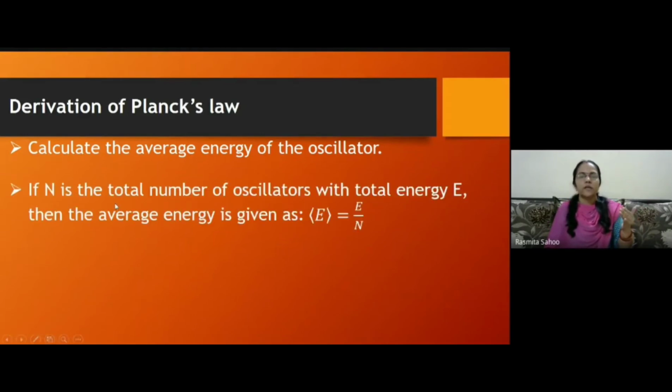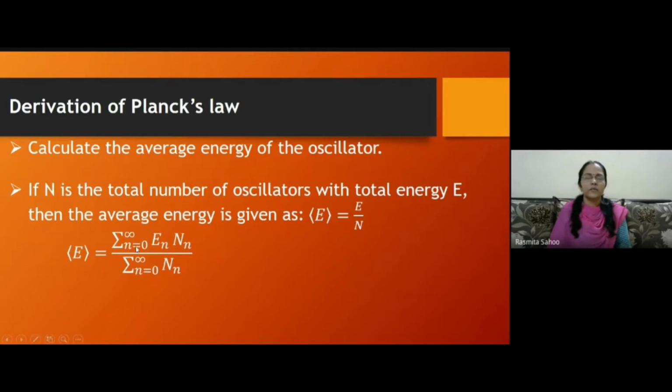So if N is the total number of oscillators with total energy E, then the average energy, for which this is the symbol, is given as the total energy E divided by N. We can calculate the total energy by multiplying the number of oscillators having the same amount of energy, then adding them up. So that is the total energy divided by the total number of oscillators.